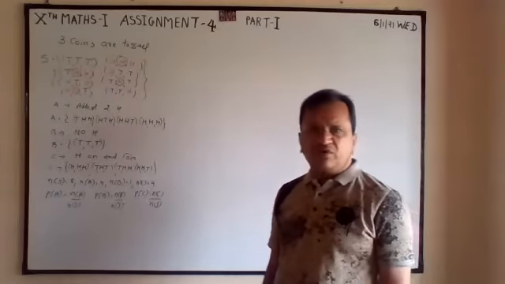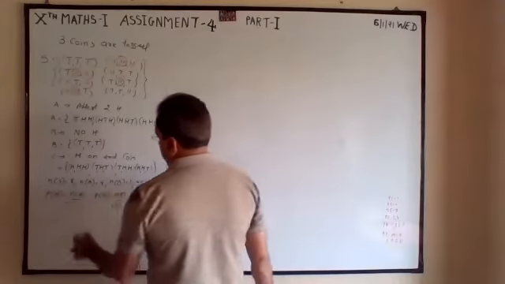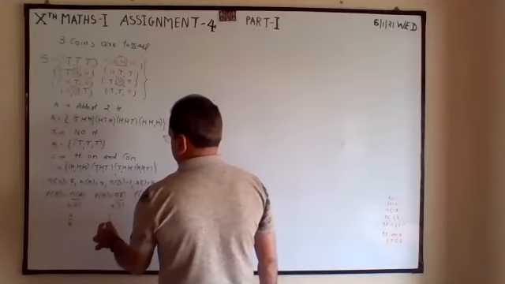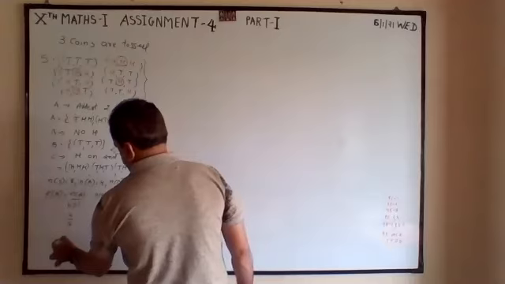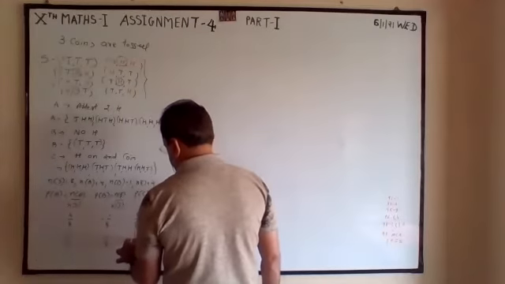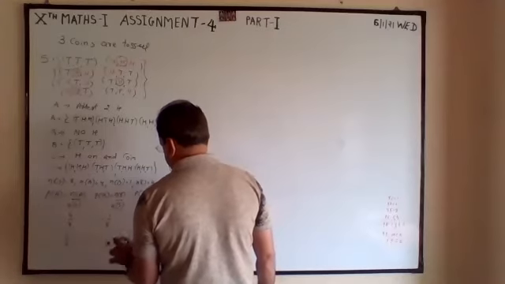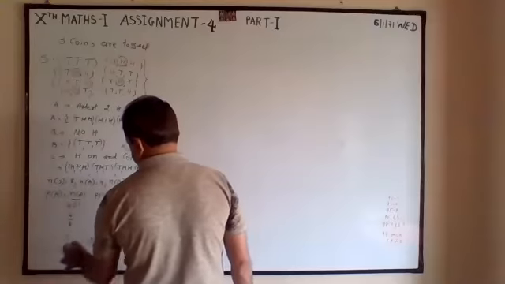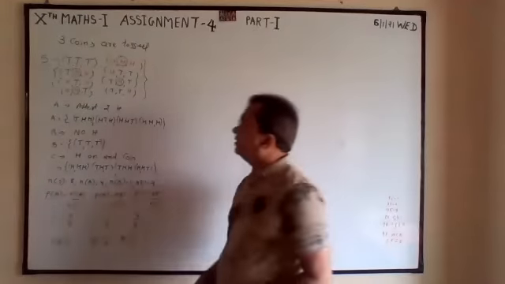So 4 by 8, 1 by 8, 4 by 8: half, 1 by 8, again half. This is C, this is B, correct?